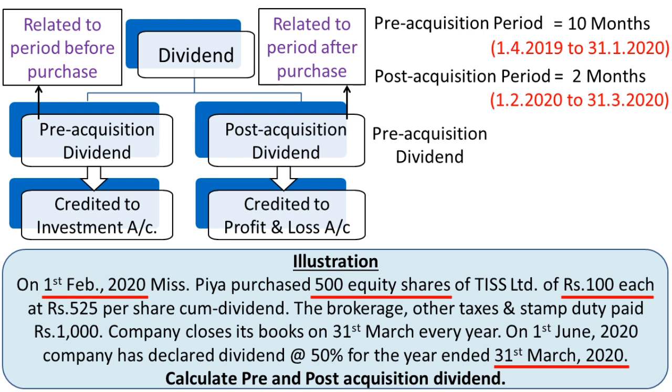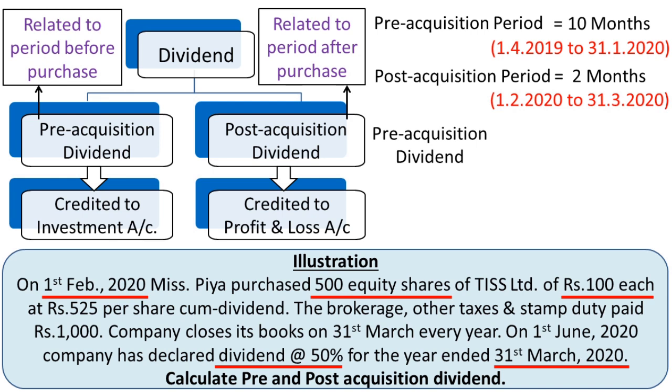Now face value is 50,000 and the rate of dividend is 50%. So 50% of 50,000 is 25,000. 50,000 multiplied by 50% is equal to 25,000. So here we come to know the total amount of dividend that we have received, which is 25,000.